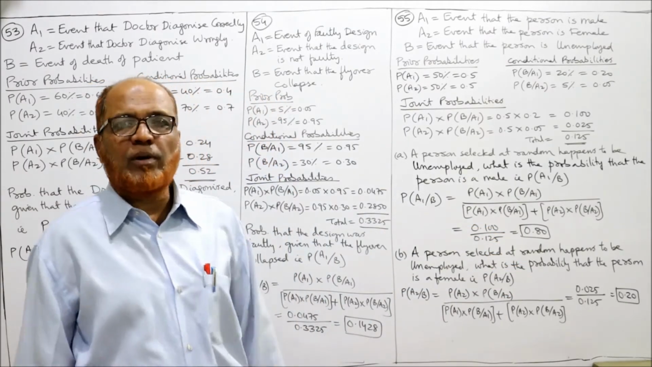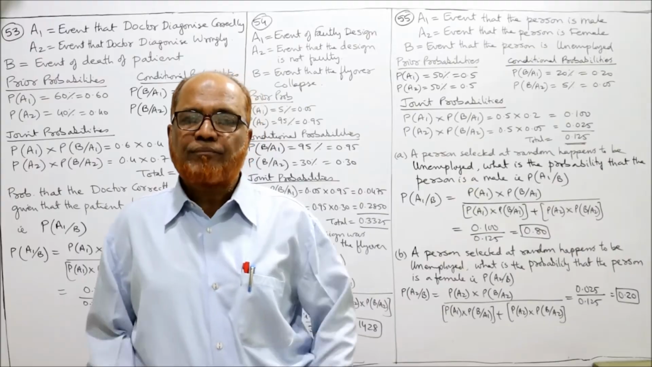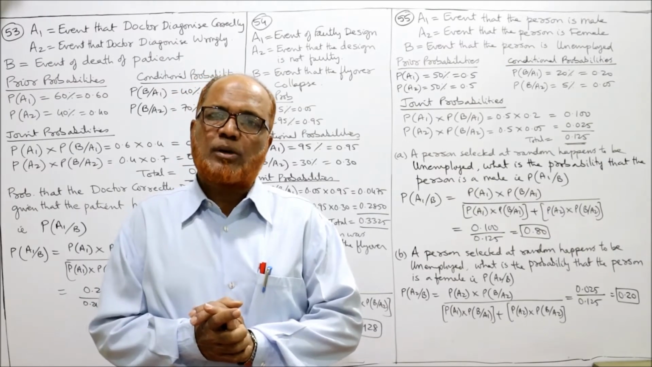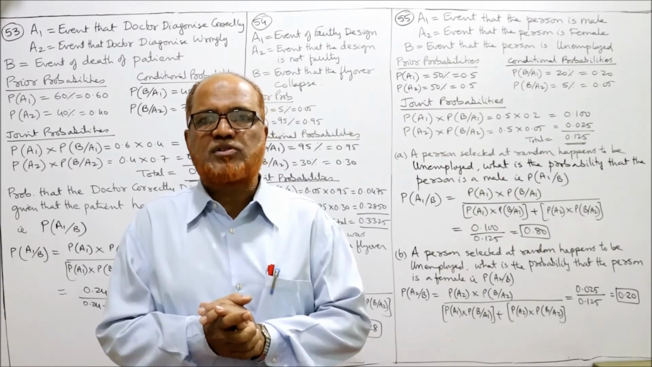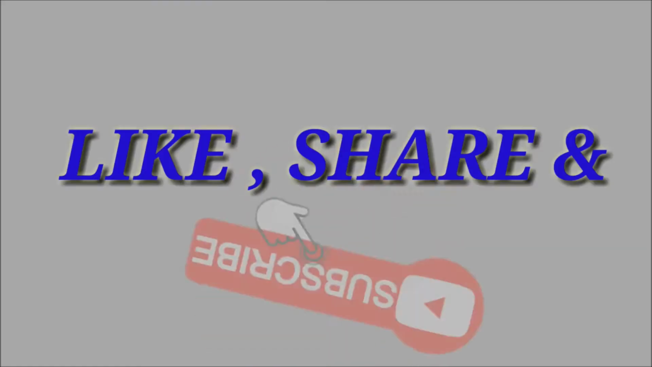So we have completed problem number 55. We have completed all the problems on Bayes theorem. So far 7 problems we have done on Bayes theorem.